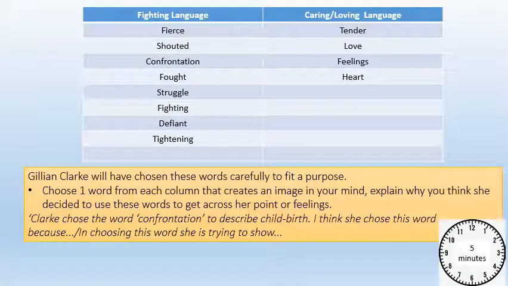And here we are. If you haven't managed it yourself, you can now copy these in. Fierce, shouted, confrontation, fought, struggle, fighting, defiant and tightening is all fighting language.